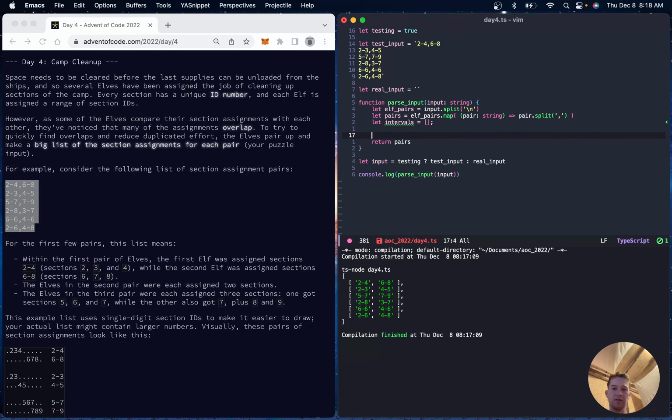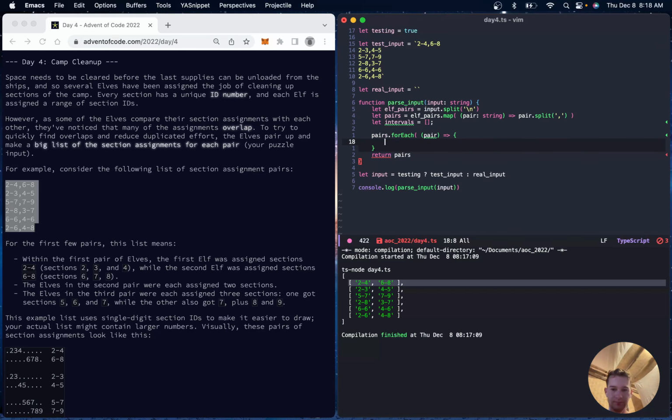You have an empty interval array, and for each pair, that will be one of these. We want to take pair 0, dot split on the dash.